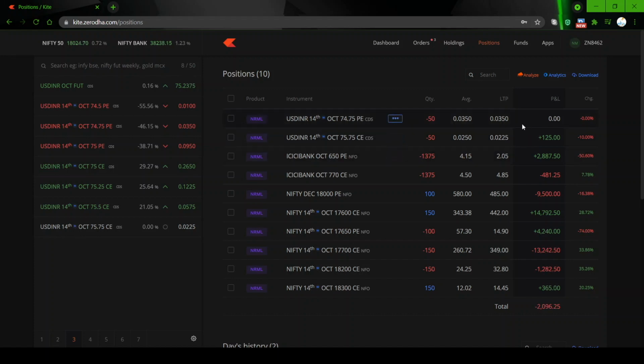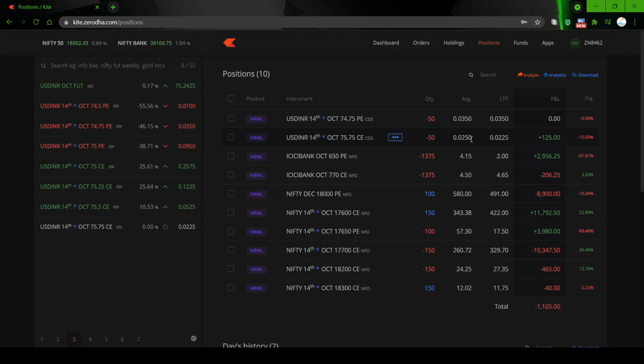So we are having a Thursday expiry. Right now, let's go through the trade. We have collected a premium of 3.5 paisa on the PE side and 2.5 paisa on the CE side. So together we have collected about 6 paisa.